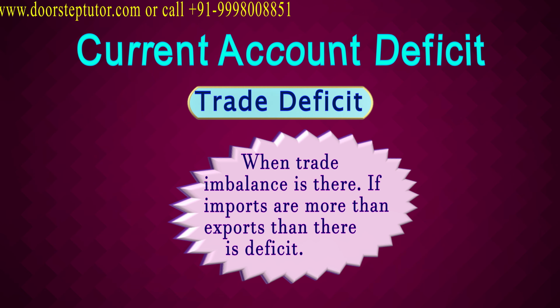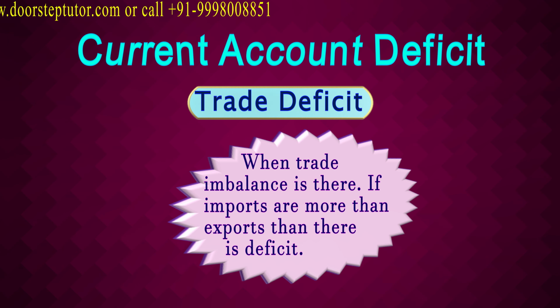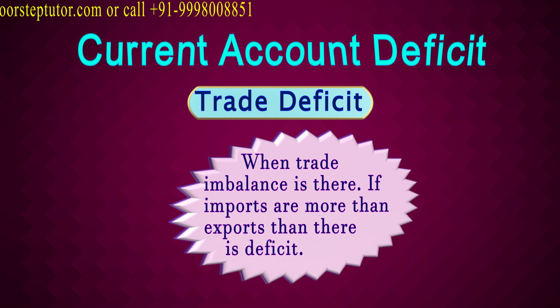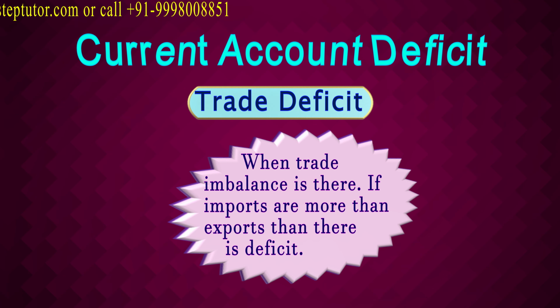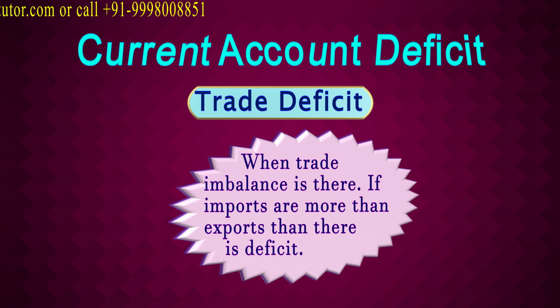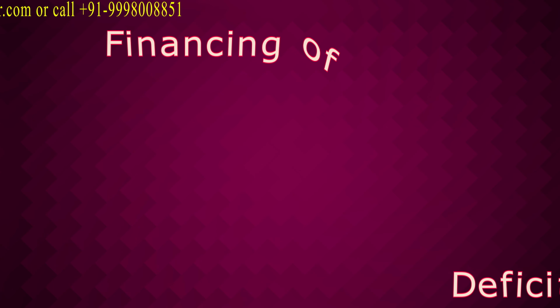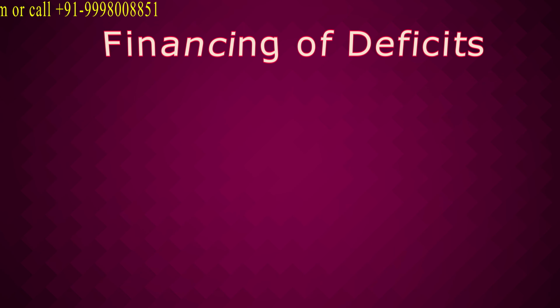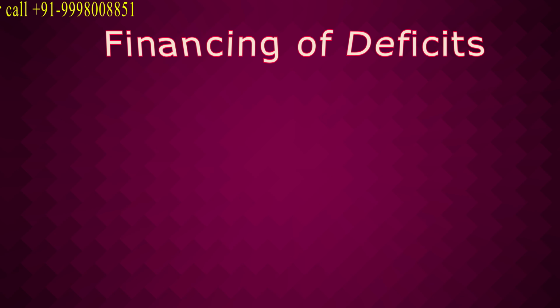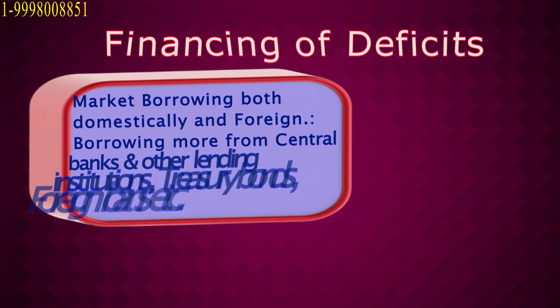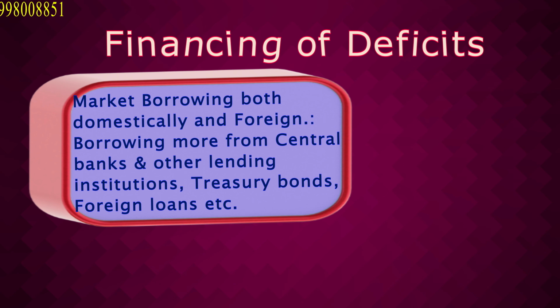If imports of goods are more than exports, then you can say that there is a trade deficit. So trade deficit is part of current account deficit. One thing to remember is when there is a current account deficit, at the same time, if the economy is having a fiscal deficit, then it is said that the economy is having twin deficit.